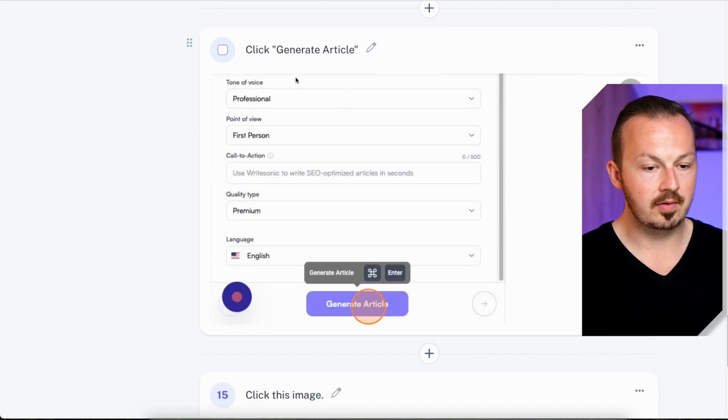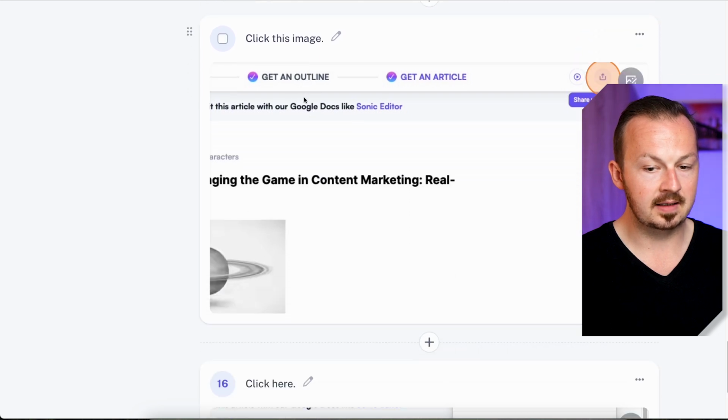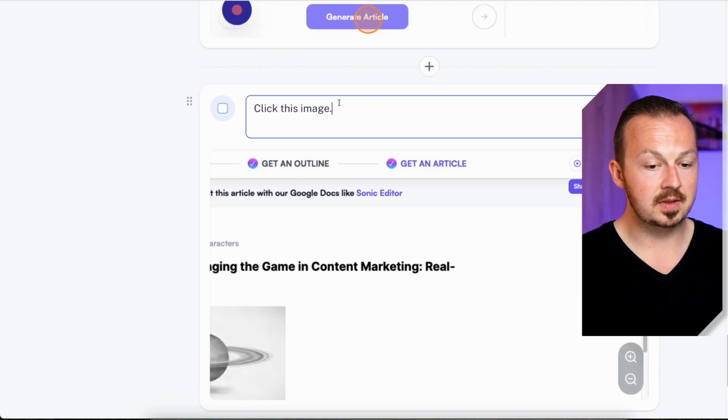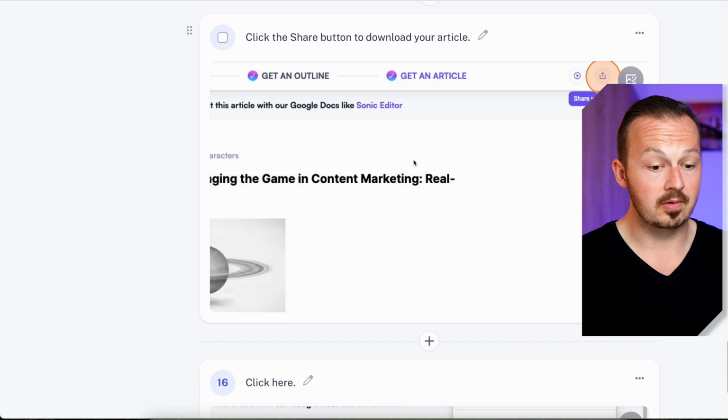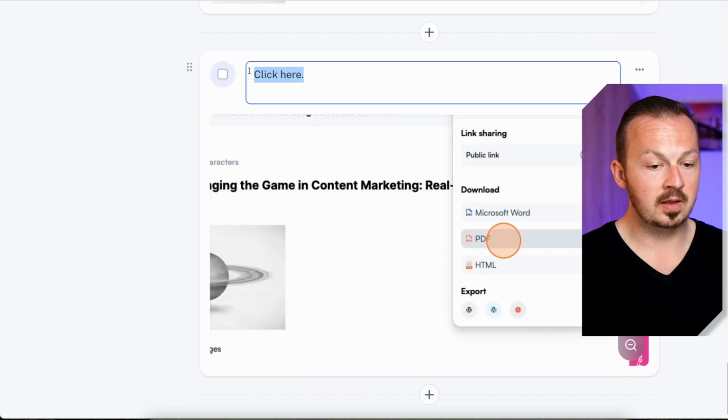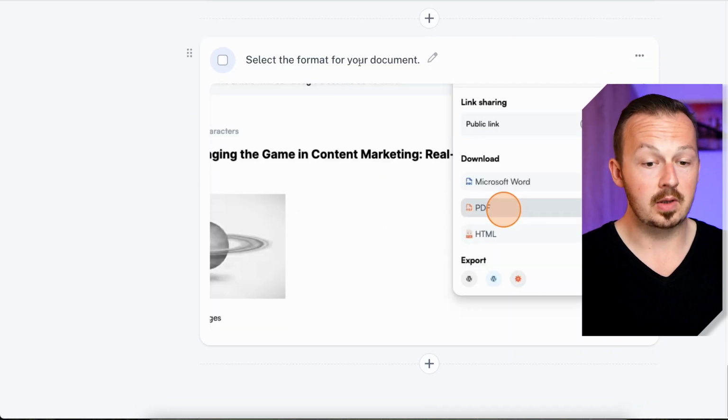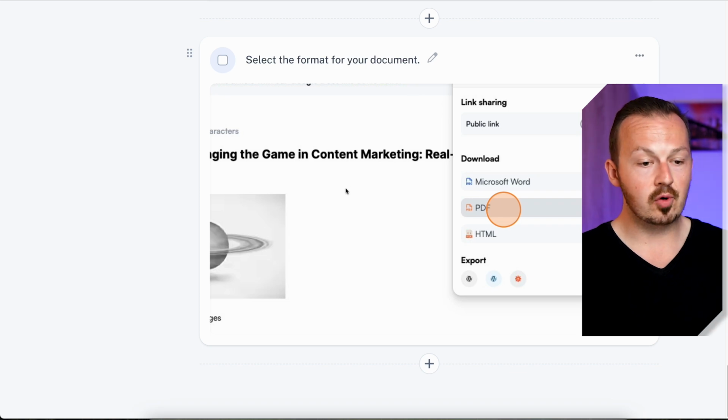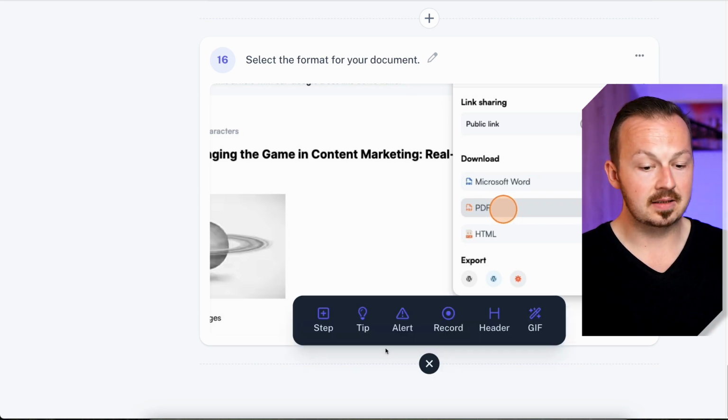Okay, then go down here, generate articles, fine, click this image. Instead of click this image, I'm just going to type in there. Okay, then go down here. Instead of click here, I'm going to type: select the format for your document, and that's pretty much the last step. What I'm going to do down here is add yet another step.